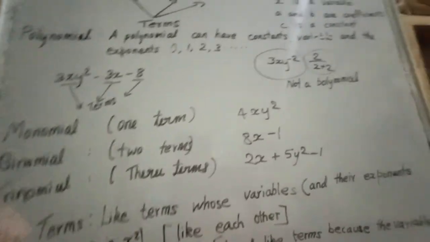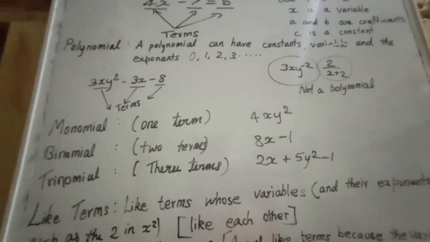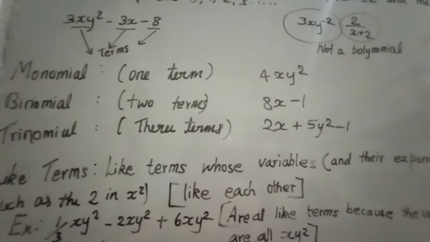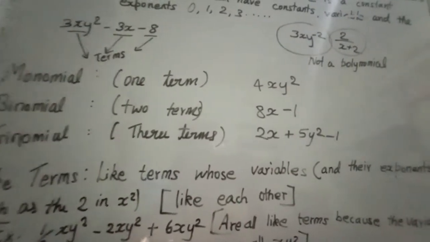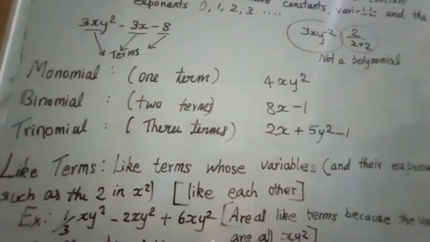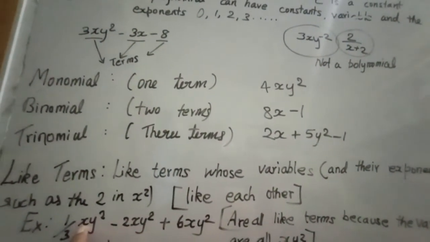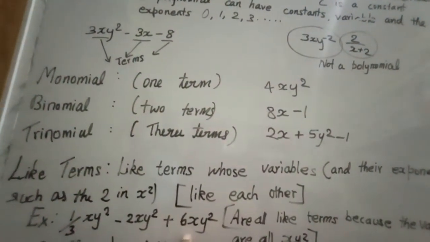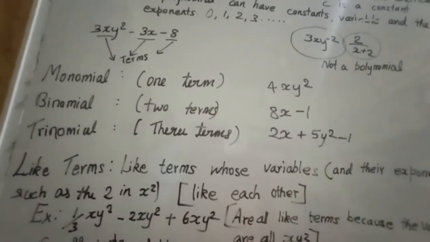For example, such as 2x square. Like means each other. They should be the same. Example, 1 upon 3 xy square minus 2xy square plus 6xy square. Here these are like terms. Why? Because the variables are the same. xy square, xy square, xy square. Powers are the same, variables are the same.